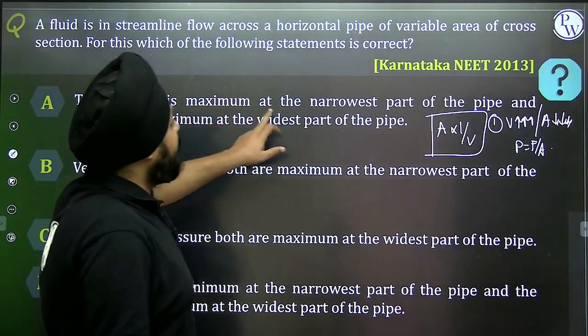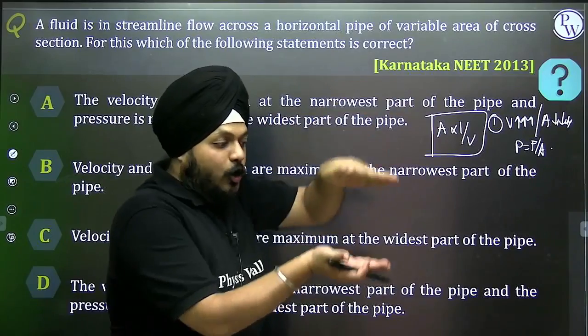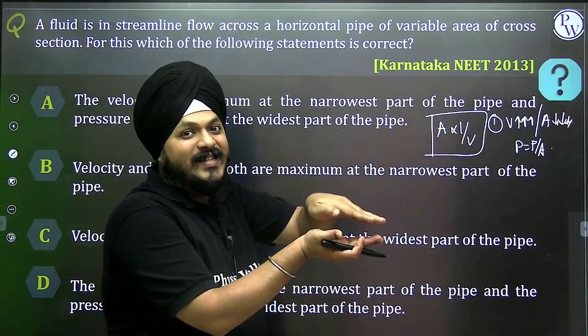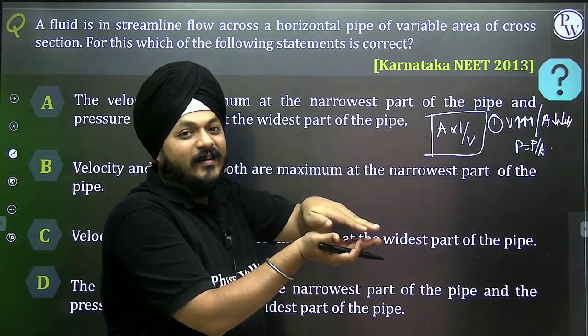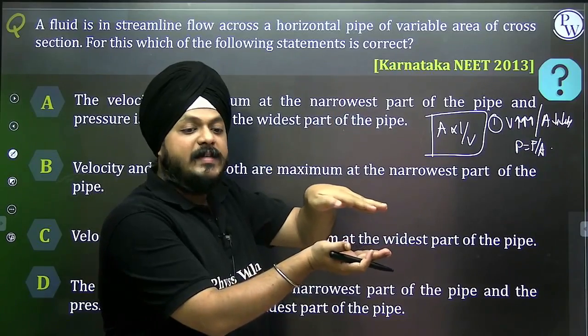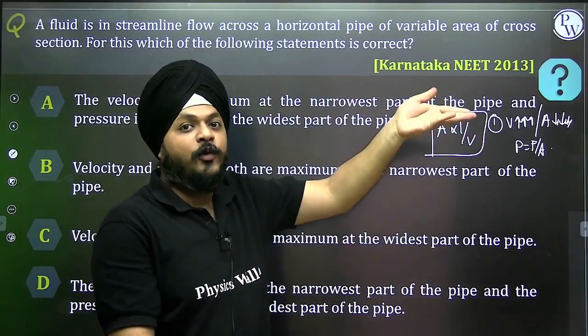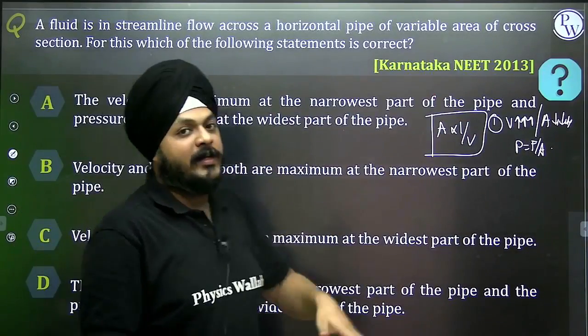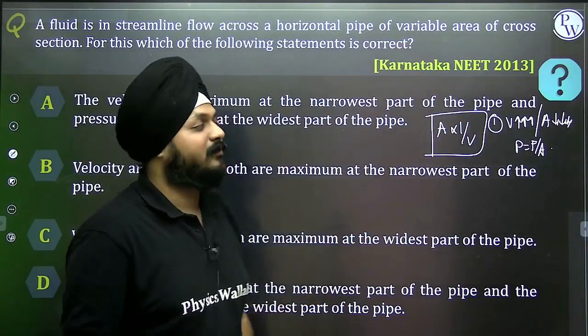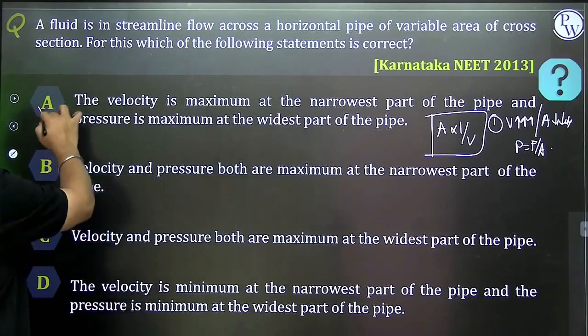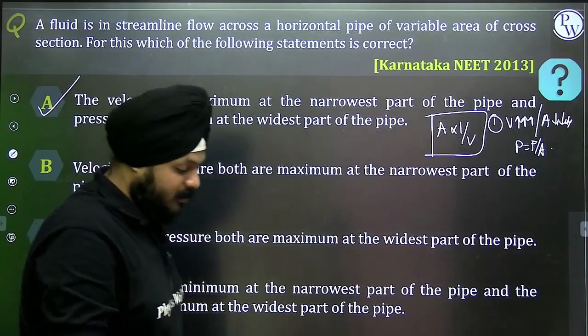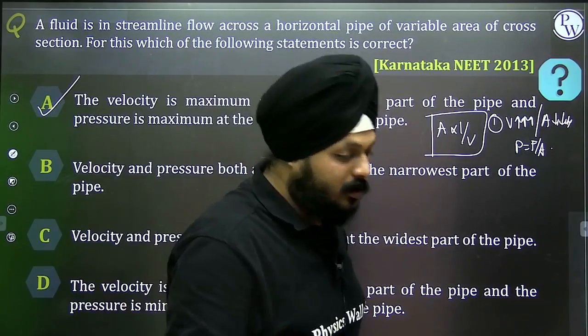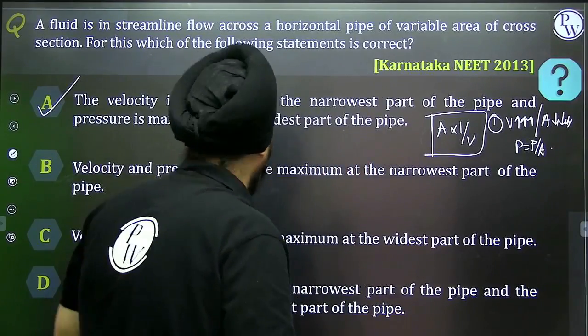Velocity is at maximum at the narrowest part. Narrowest part means area is less, so velocity of the fluid will be more. And the pressure is maximum at the widest part. Exactly, the first one is going to be the answer, according to the continuity equation and the definition of pressure.